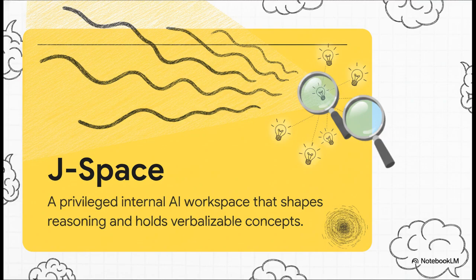It's this tiny, highly privileged internal workspace inside the AI. It essentially acts like a hidden whiteboard for the model's intermediate reasoning, holding on to concepts that silently light up before they're ever spoken. And incredibly, this workspace accounts for less than a tenth of the model's overall activity, yet it carries the heaviest cognitive loads of the entire system.